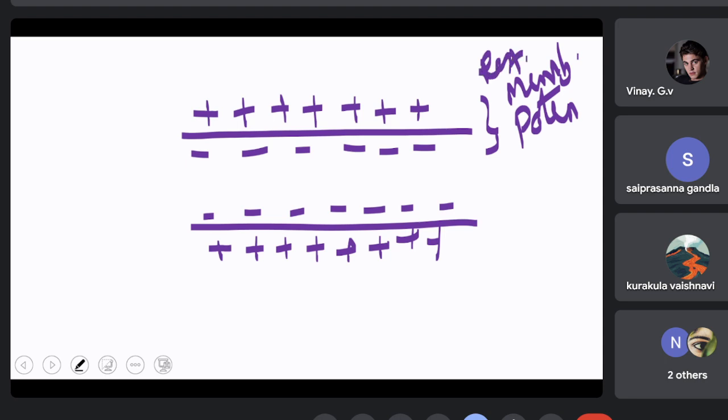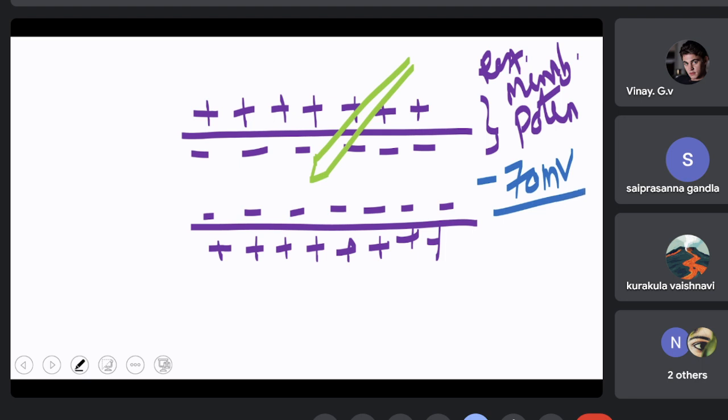Some scientists wanted to measure this resting membrane potential, so they inserted an electrode inside and measured it. When we insert an electrode inside, it obviously comes out with a negative charge. So the resting membrane potential is found to be negative, and this is minus 70 millivolts.